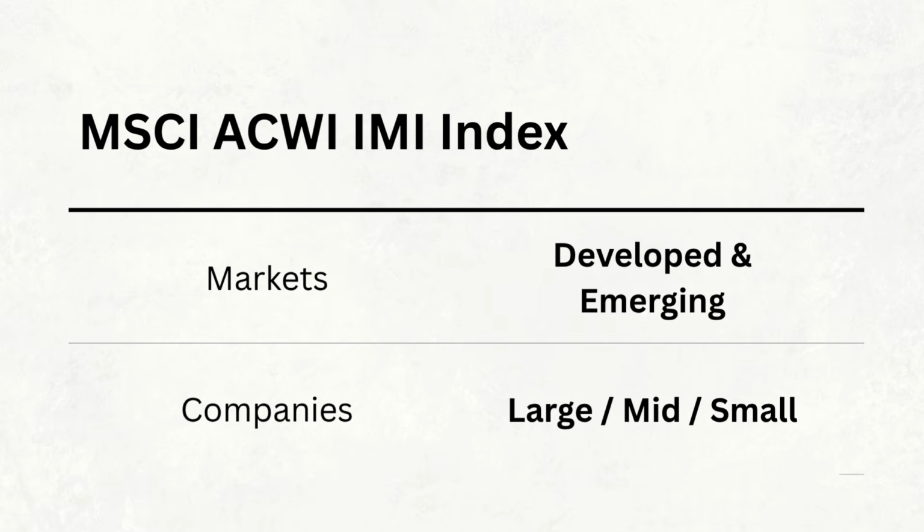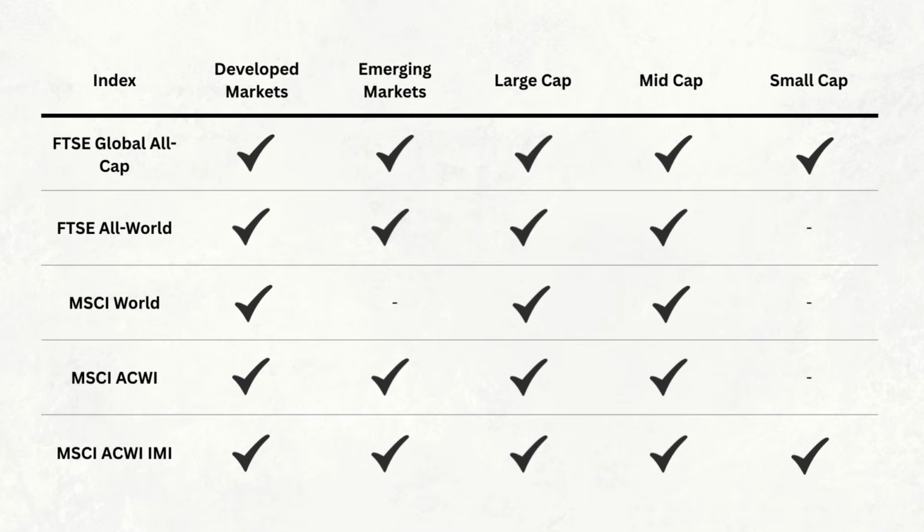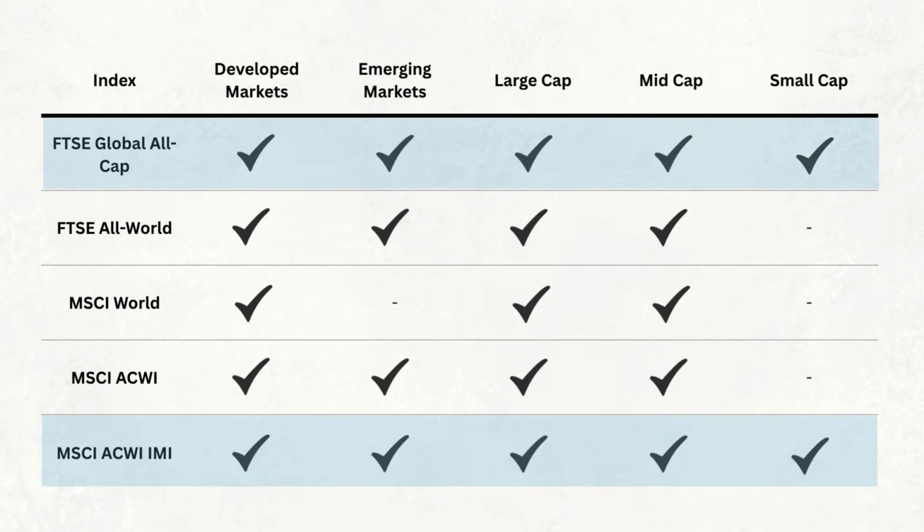MSCI ACWI IMI includes both developed and emerging markets, but unlike the MSCI ACWI, it also extends its coverage beyond large and mid-cap companies to include small-cap companies as well. And that means MSCI ACWI IMI and the FTSE Global All Cap are both designed to provide very broad coverage of the global equity market, including small companies.